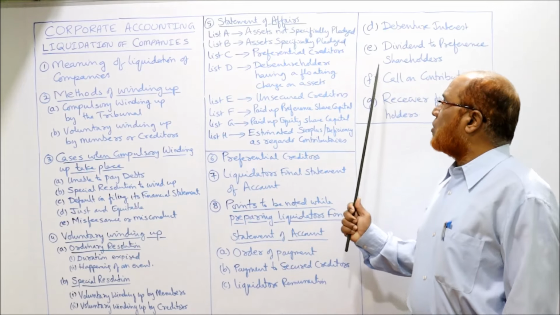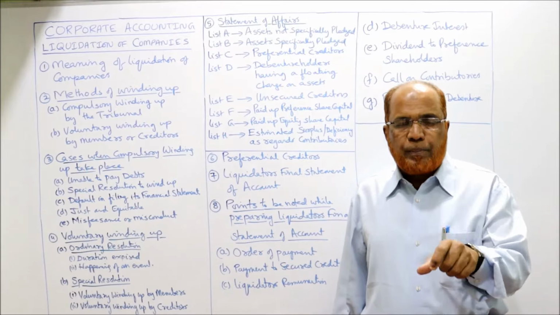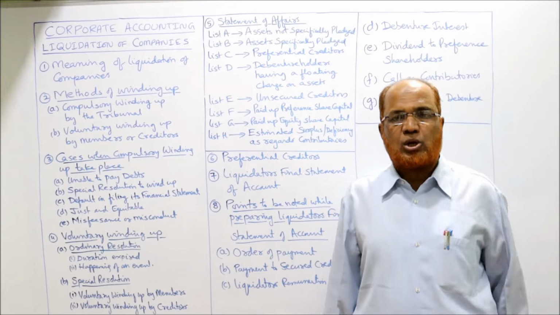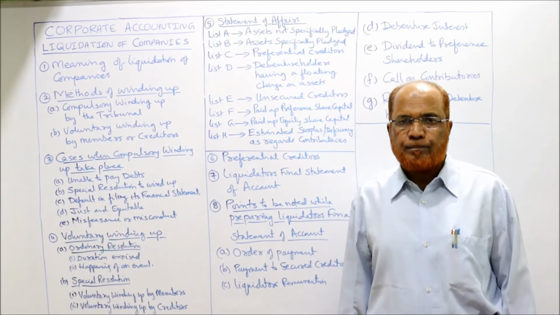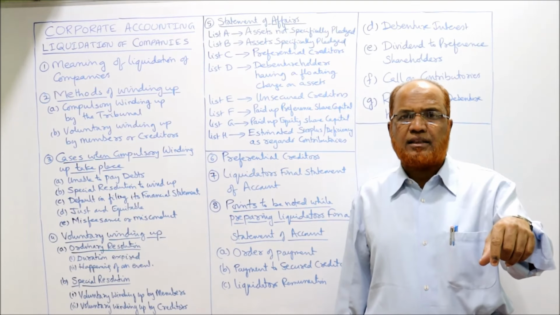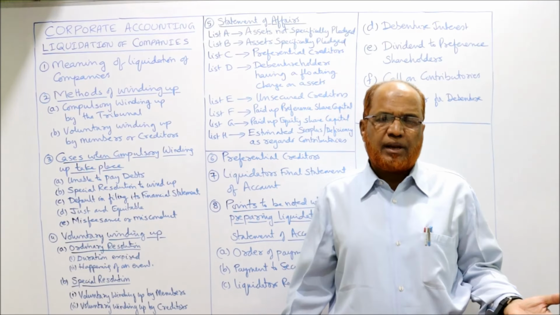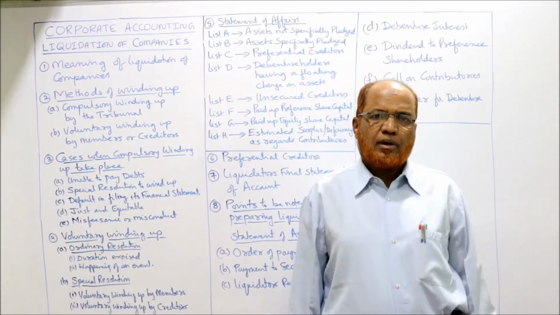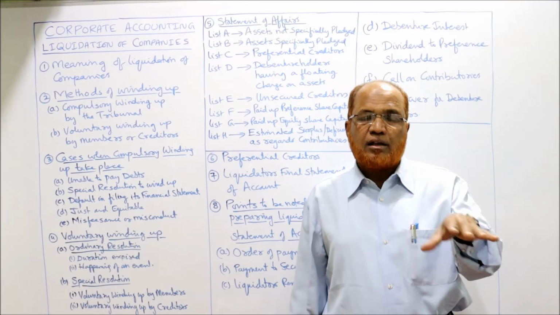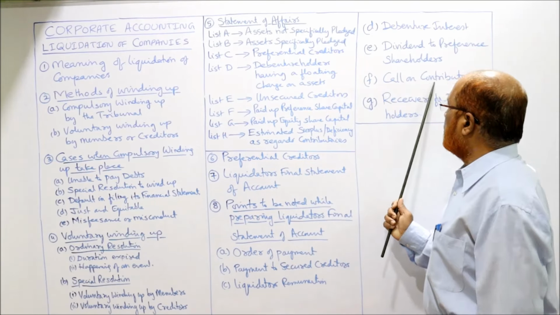So call on contributories will be made if there is unpaid amount on the shares and also amount is due to unsecured creditors. अगर unsecured creditors को पूरा पे कर दिए, तो अब कॉल नहीं करेंगे, there is no need to make the call because already the company has paid fully to unsecured creditors. If unsecured creditors को पे करने के लिए पैसे नहीं हैं, then the liquidator will make a call to the shareholders. That is call on contributories.